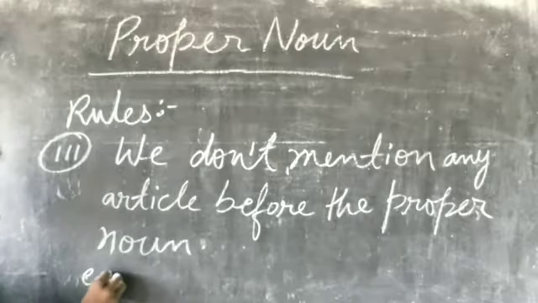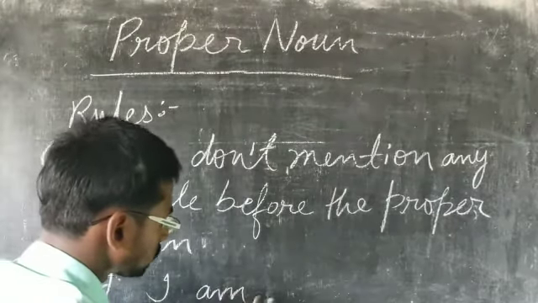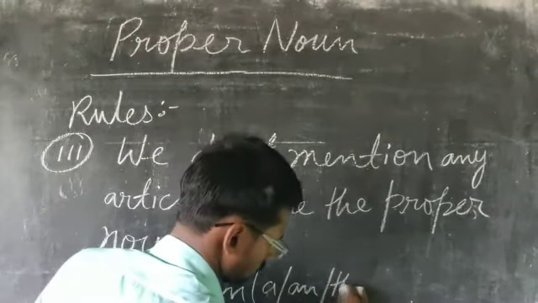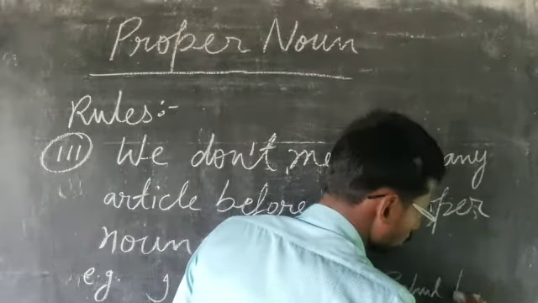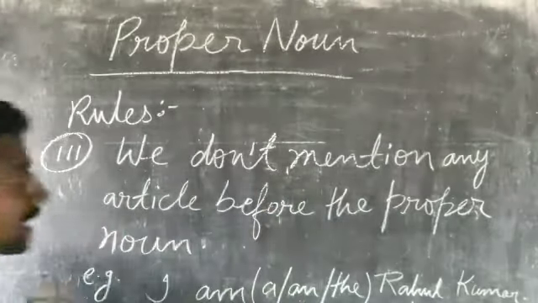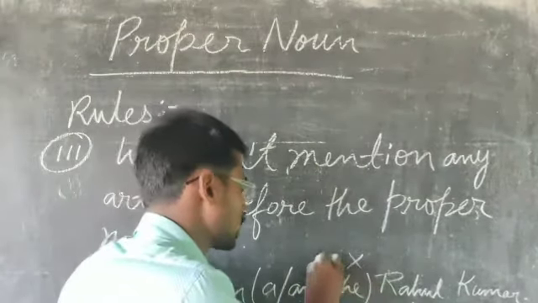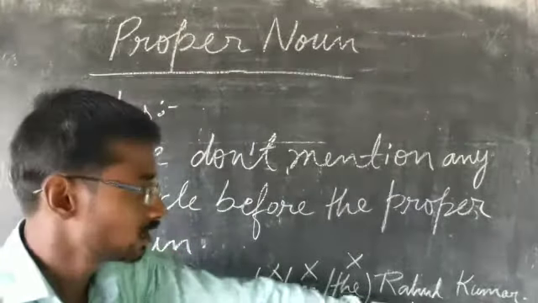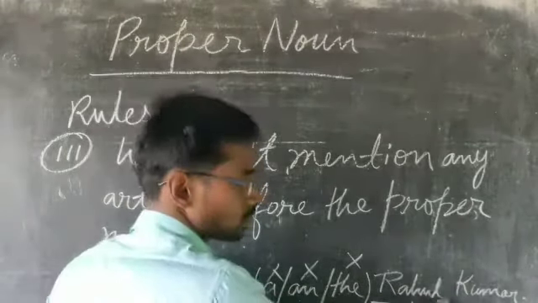As for example, I am a Rahul Kumar, or the Rahul Kumar. We don't mention any article. Why? Because Rahul Kumar is a proper noun. It is the name of a boy. So we don't mention any article before it.